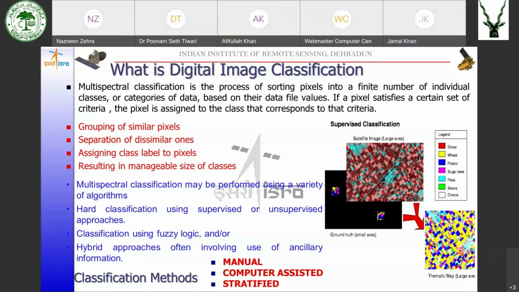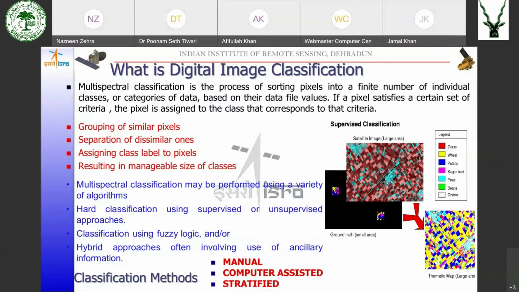So we have to sort out this infinite number of categories into a finite number of individual classes, based on certain criteria, and these criteria would be decided by the observer, the analyst, or the interpreter, the person who is doing the interpretation.